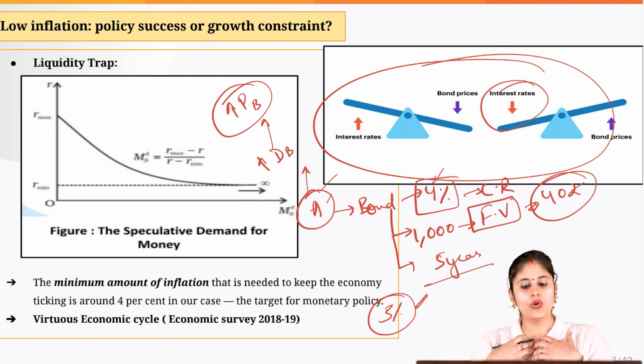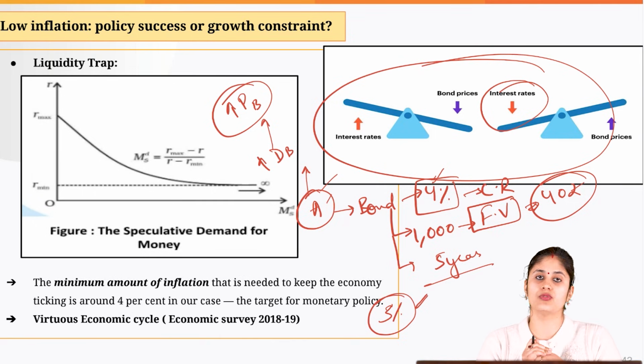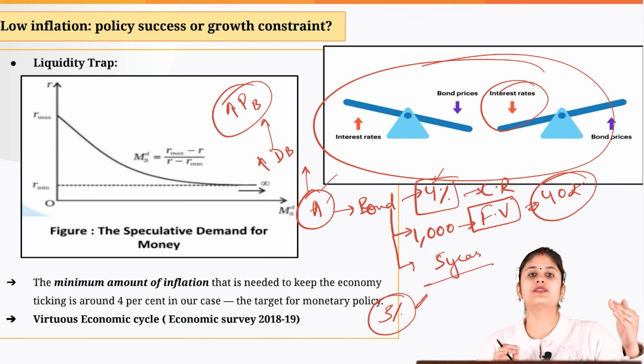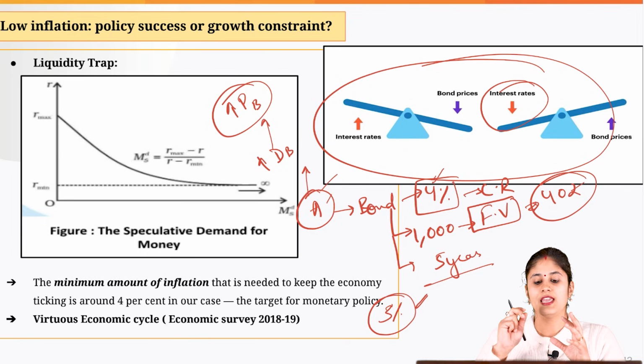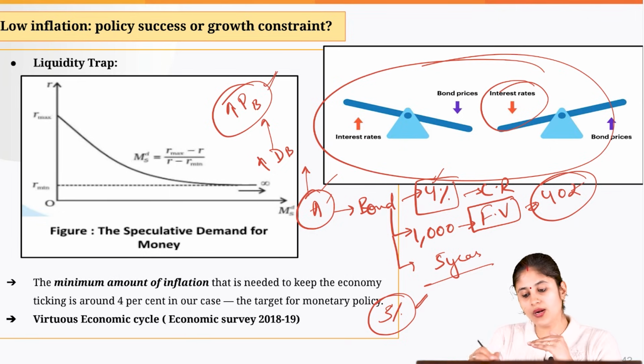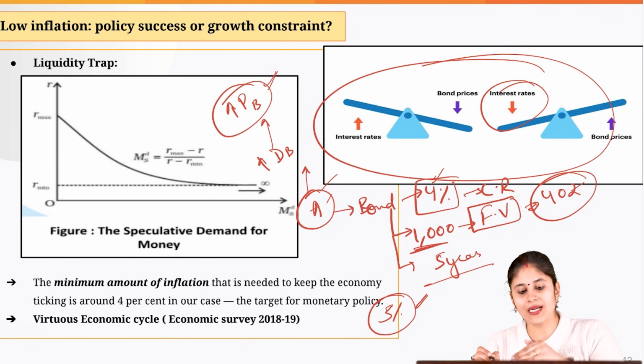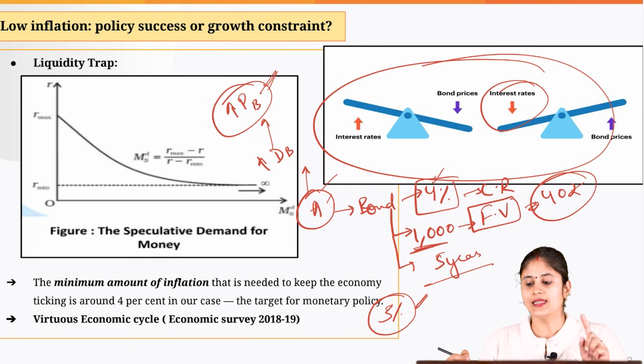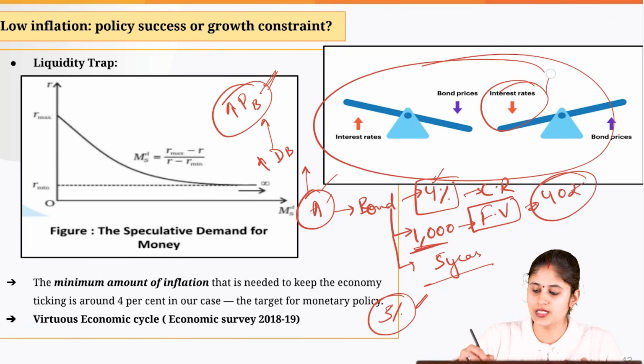So if I am holding this bond which was issued by corporate house A, because of this changed market situation, if I want to sell, I will be getting a higher price. So since I bought at, let's suppose 1000 rupees, but I might be selling at a higher price, that basically refers to what? The situation of capital gains.